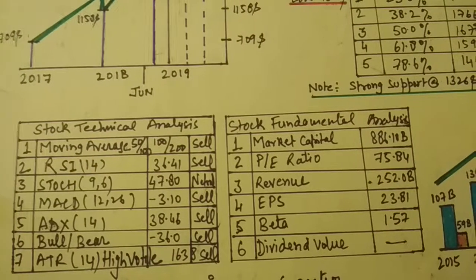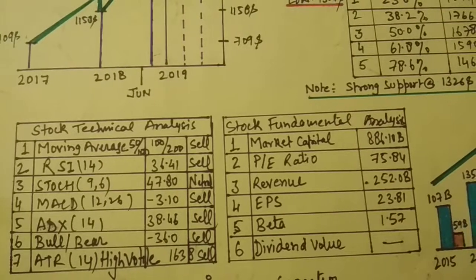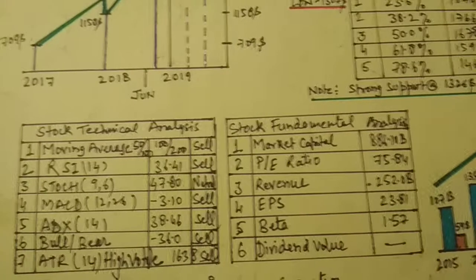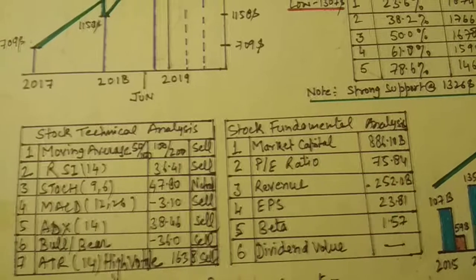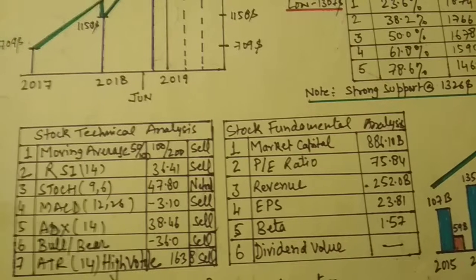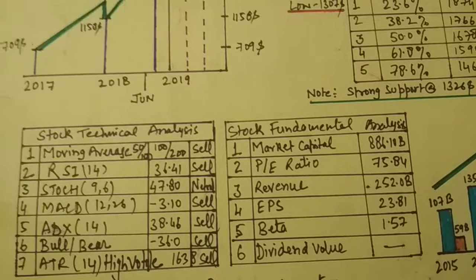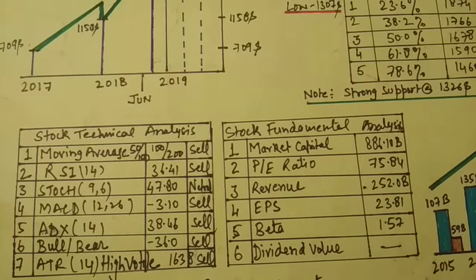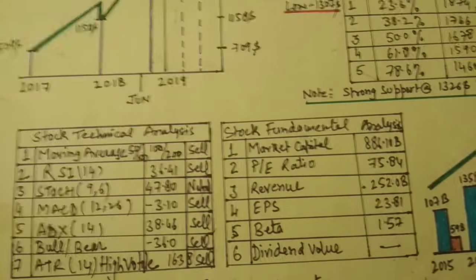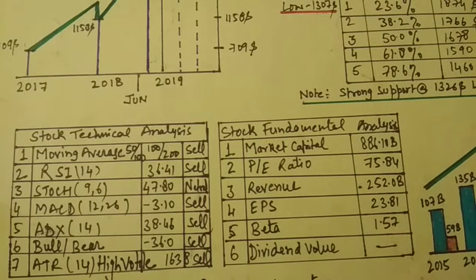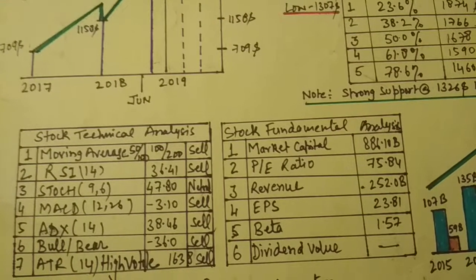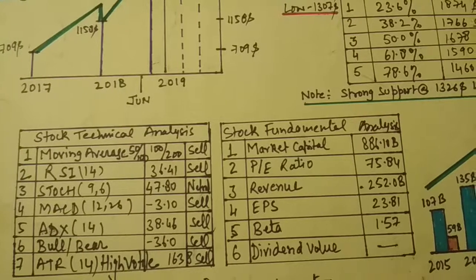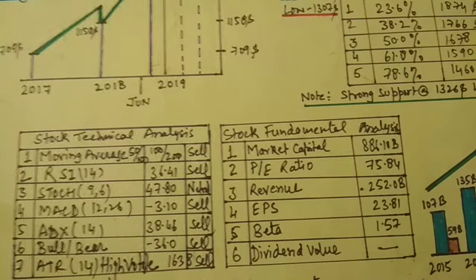The market capital is 886 billion US dollars. Price to earnings is 75.8. It's high, and the price to earnings is going to the high side. So don't buy the stock at this time. Wait for some correction and then make a small position in Amazon stock for the long term.